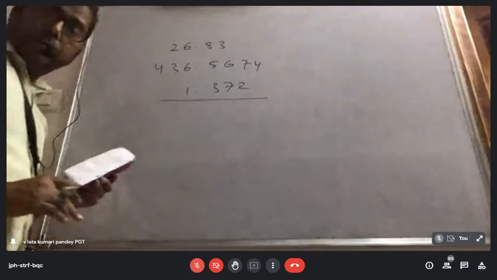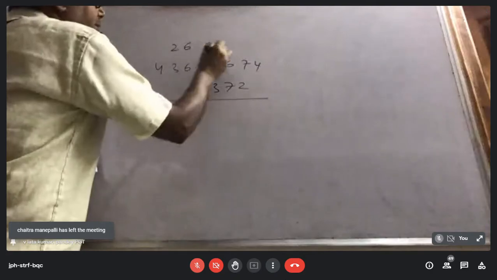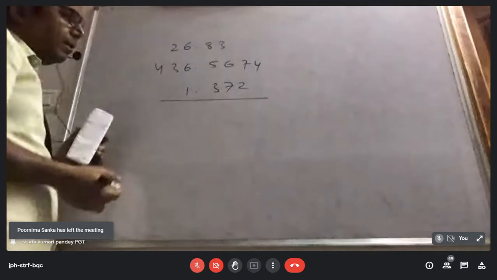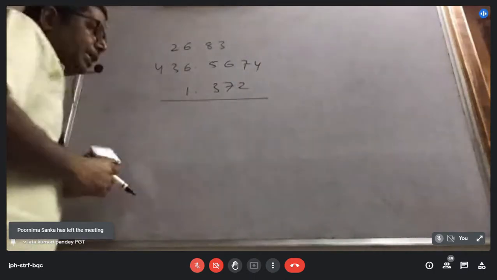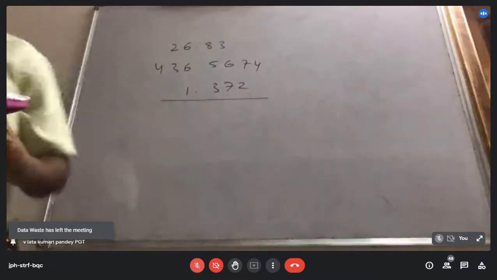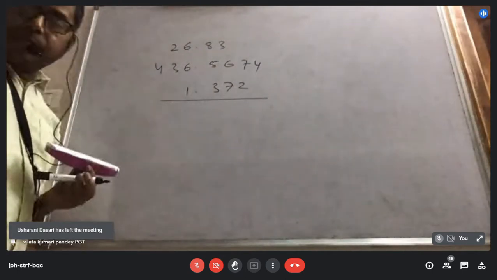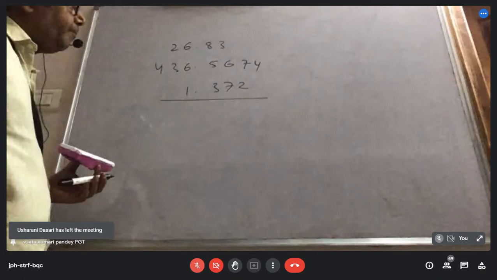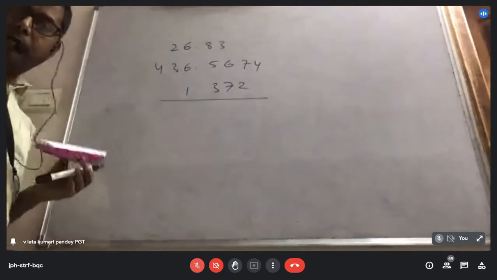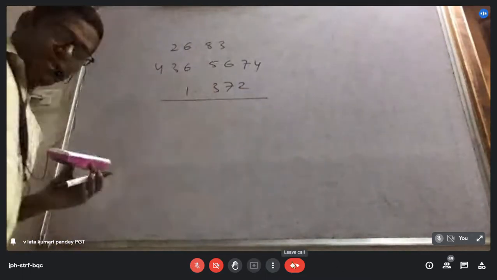Is that clear? Now, here after the decimal 2 digits are there. Here after the decimal 4 digits are there. And here after the decimal 3 digits are there. So in which case are the least number of digits present after the decimal? First case, sir, because there are only 2 digits. So remember, in the final answer also there must be only 2 digits.